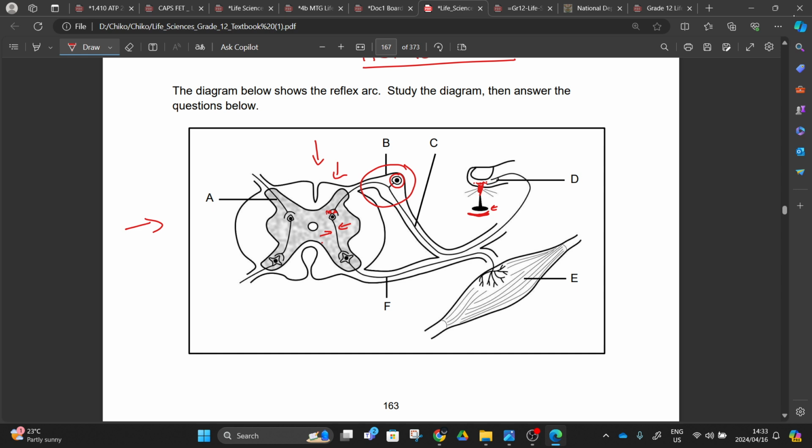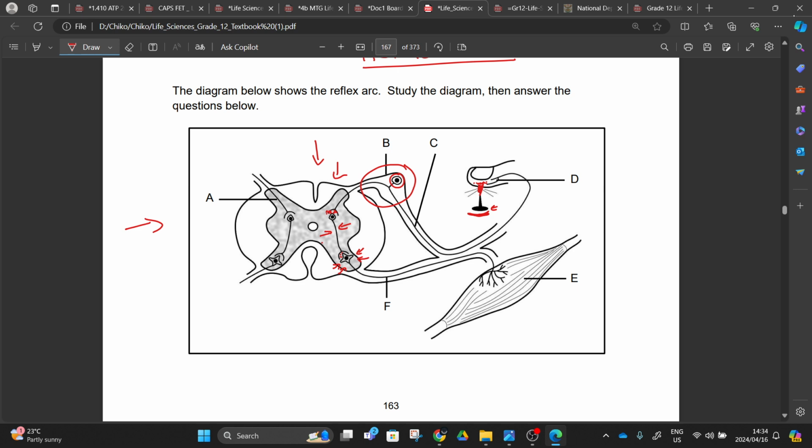And then inside the spinal cord, the interneuron is also going to release those neurotransmitters at the dendrites. You can see here the motor neuron, because we said the cell body of our motor neuron is surrounded by the dendrites. You can see here it is surrounded by the dendrites, right? This is happening inside the spinal cord. So the neurotransmitters are going to be picked up by the motor neuron.